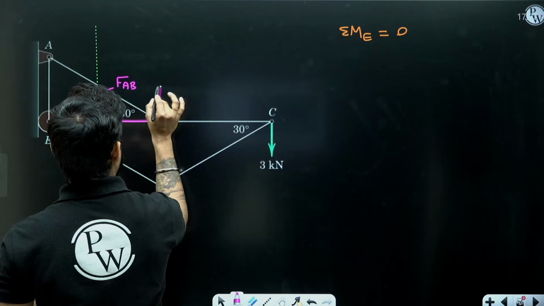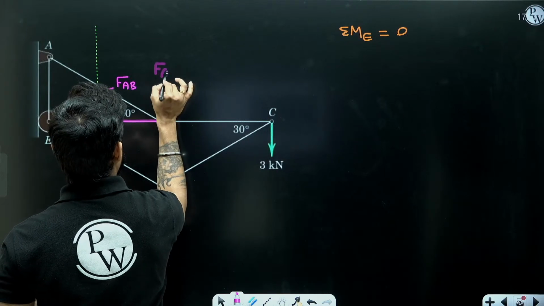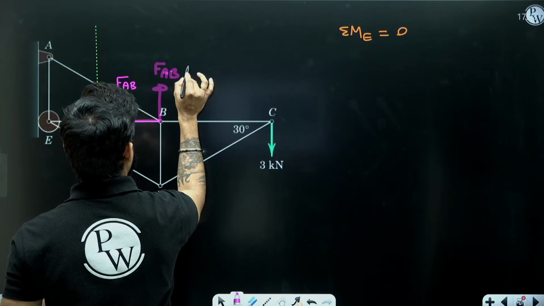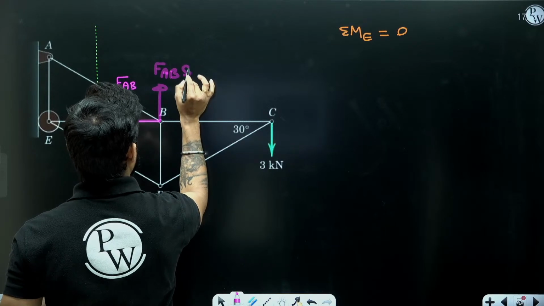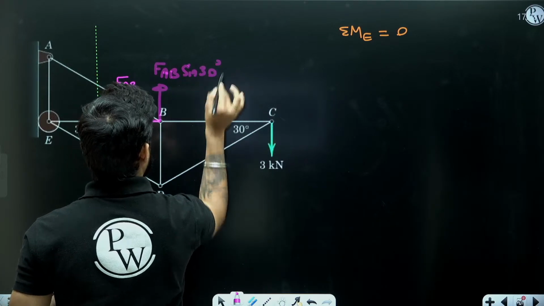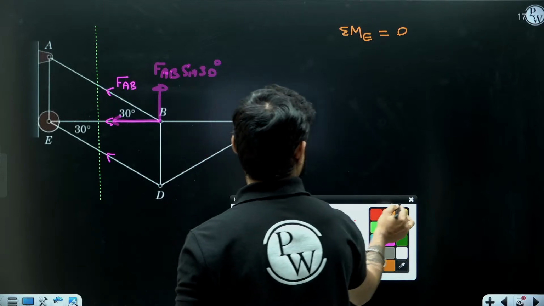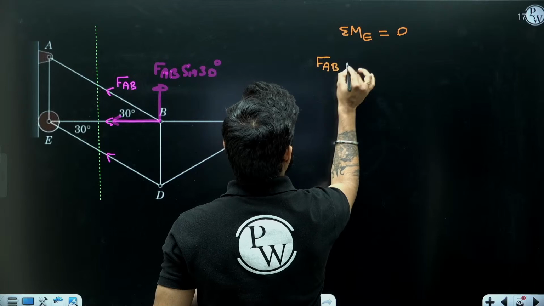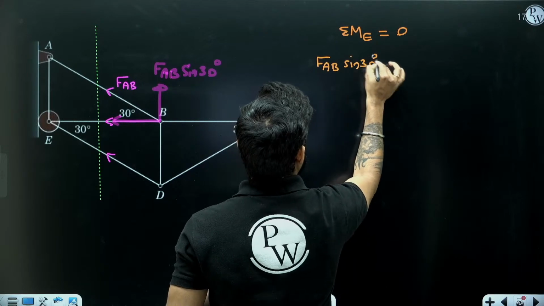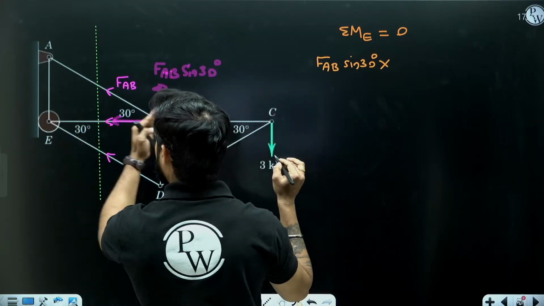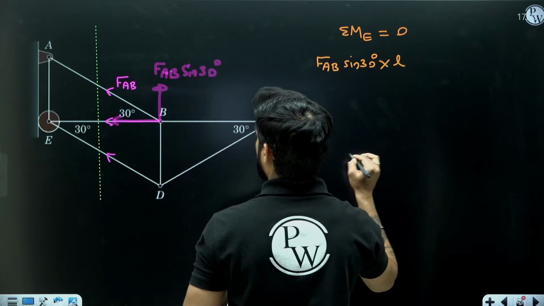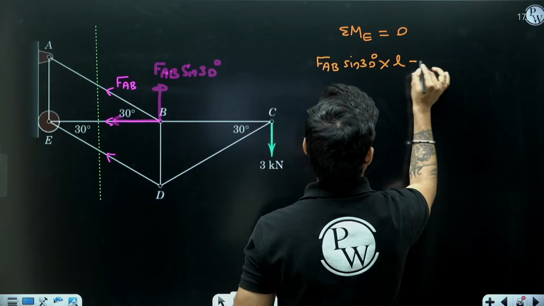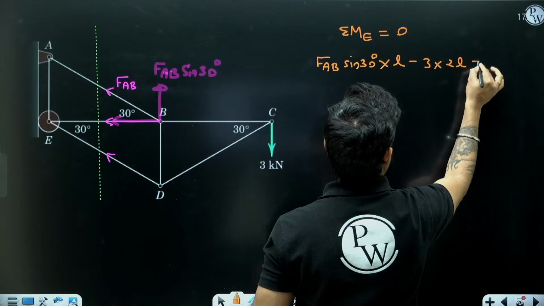I will get the moment of only vertical component of FAB, FAB sine 30, right? So the moment is FAB sine 30 multiplied by L minus 3 multiplied by 2L.